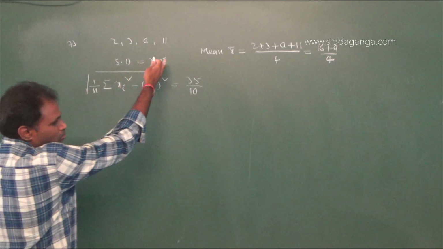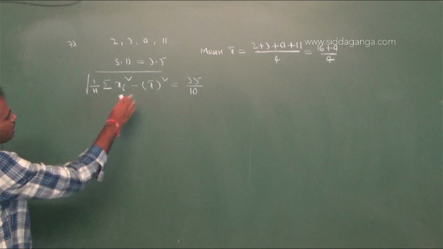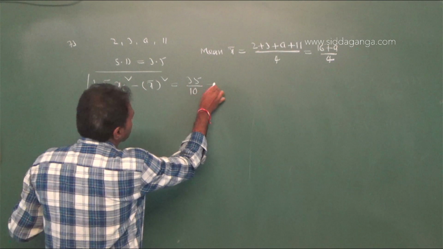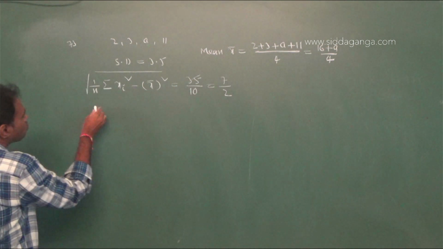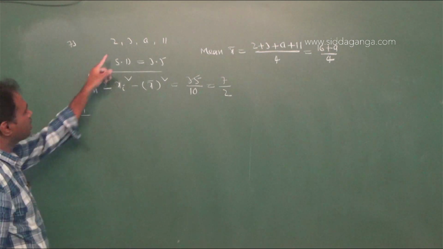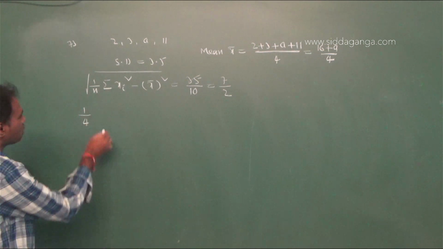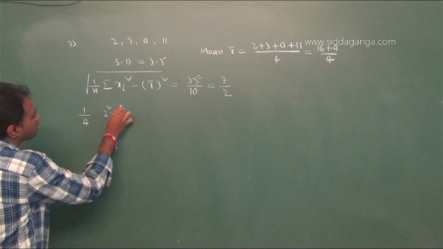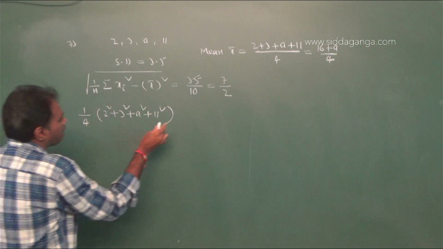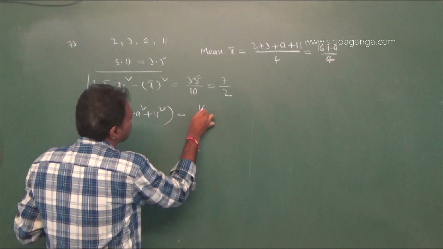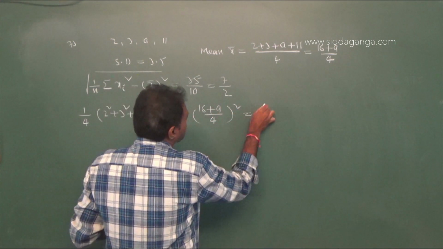Squaring both sides, 35 by 10 means 5 7s and 5 2s. 1 by n value is 1 by 4. Sigma xi square is 2 square plus 3 square plus a square plus 11 square, minus x bar square, that is 16 plus a by 4 whole square, equal to 49 by 4.